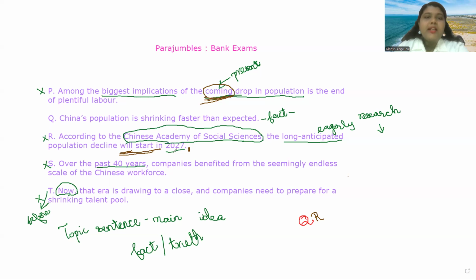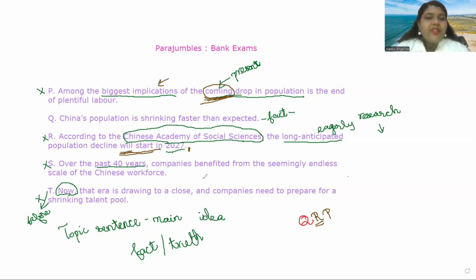So will start in 2027, and something more about the coming drop is only in sentence P. So R will come next. After that P will come, because it talks about the coming drop in population or the coming decline. So it is P. Now only S and T are left.